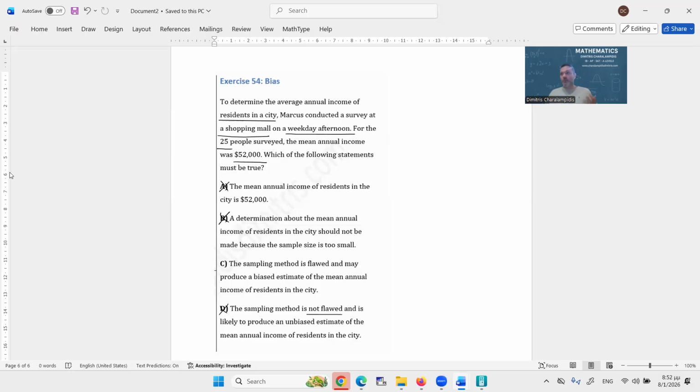Exactly, due to its structure. He went on a weekday to a shopping mall. So he only examined those who were able to go on a weekday afternoon to a shopping mall. Perhaps these are the ones who also have greater salaries, more money. So by any means, we cannot use this. It seems that it's not even representative of a city, those who go to malls. So it has flaws. The right answer here would have been C.